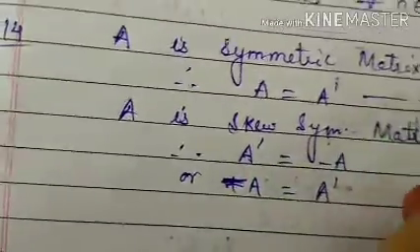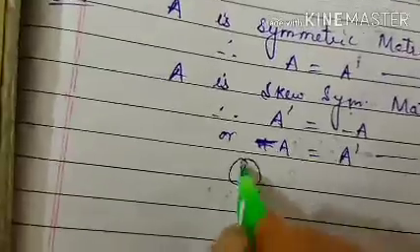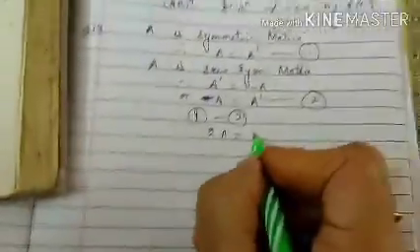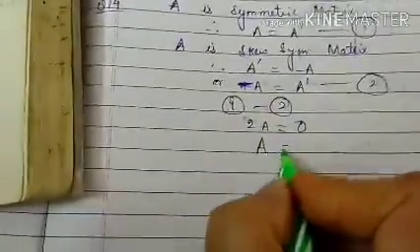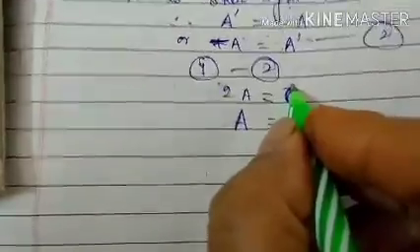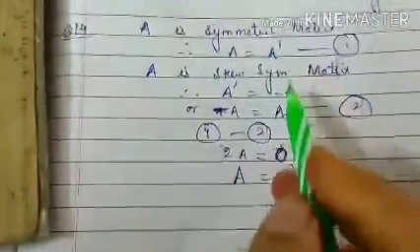Now subtract the two equations. You will get 1 minus 2, twice A is equal to 0. So the A matrix is equal to 0, which means the zero matrix, because A dash is a matrix and this is also a matrix, so it will be a null matrix. So A is equal to the null matrix.